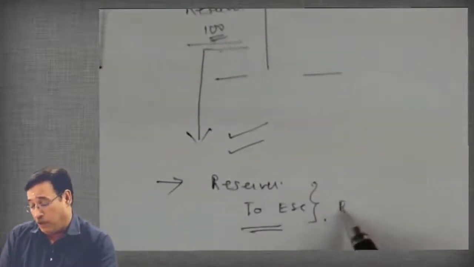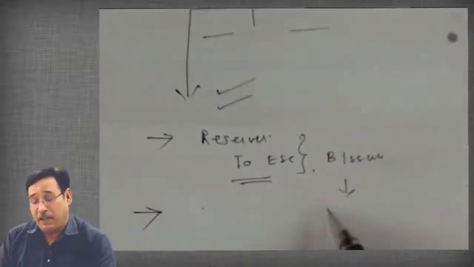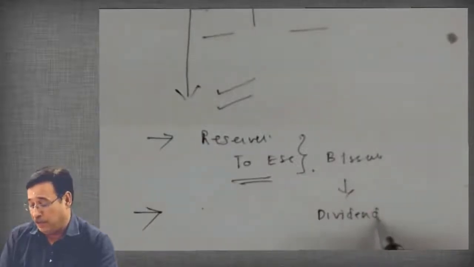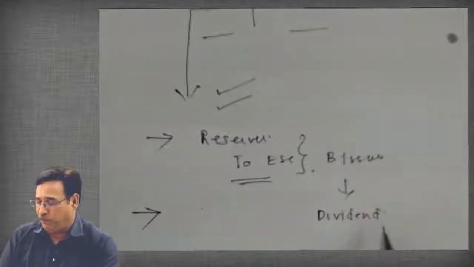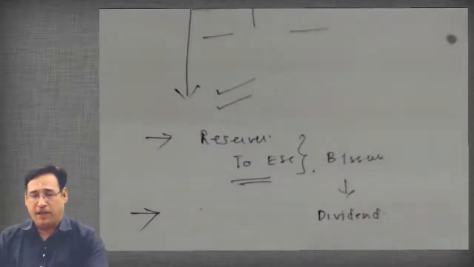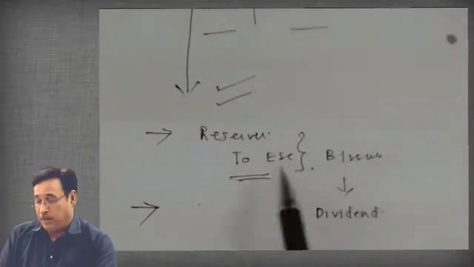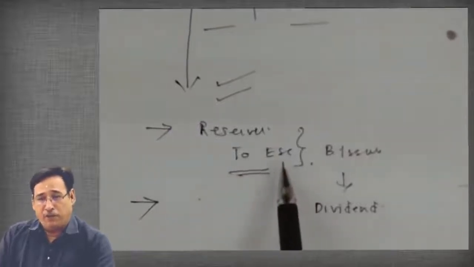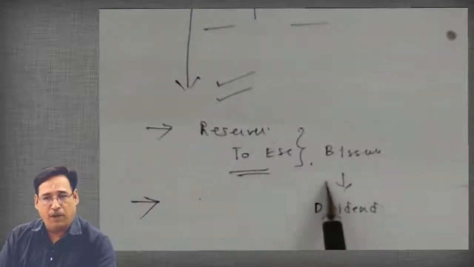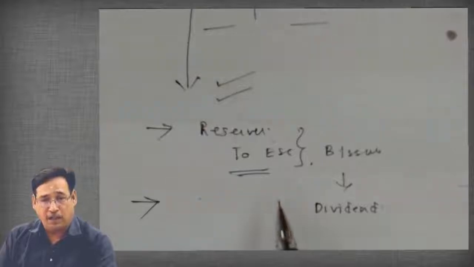We will see that bonus issue is sometimes also referred to as dividend in kind. You need not write at this moment unless and until I tell you. Correct? I am just simplifying the entire parameters of this particular chapter. First you have a look over that, and when I ask you to write, then only go for that. Correct? Now we are well aware that whenever the company issues shares as bonus shares, the entry will of course be reserves account debit to equity share capital, and why a company does so, we are quite familiar with that now.